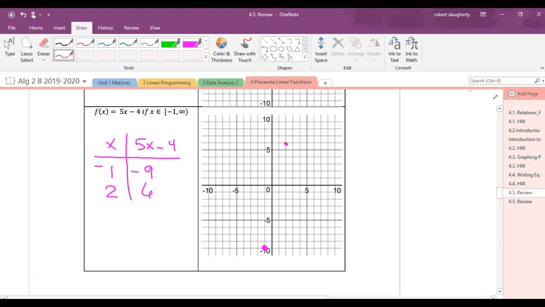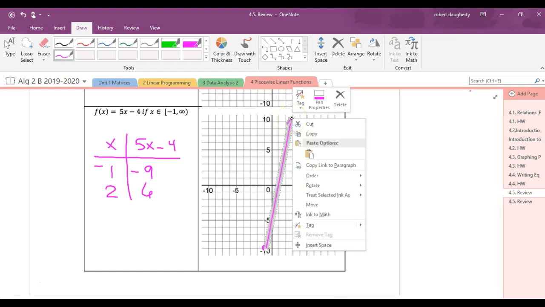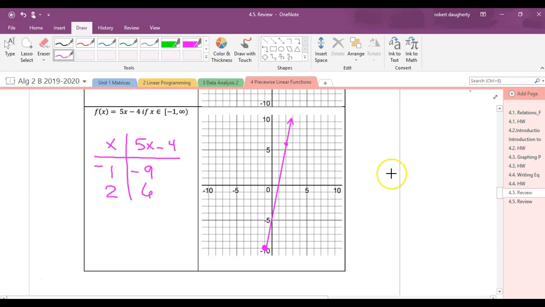And so this line I am graphing, I'm starting from here, going through the point you see right there. And there we go. And that's it. So I've graphed the line from negative 1 to infinity, and there is a closed circle at negative 1 because of that bracket.